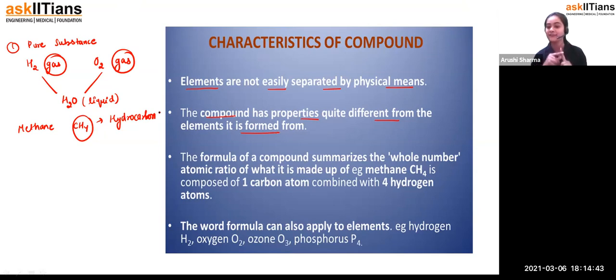Okay, so I hope till now each and every property of the compound has been clear to you. The very first property is that they are all present in a very fixed ratio which is not going to be altered. Secondly, we can't separate out the elements by using physical means or by applying physical conditions.